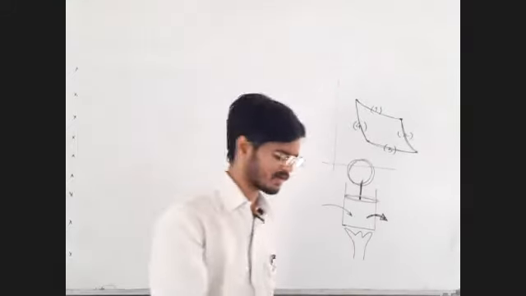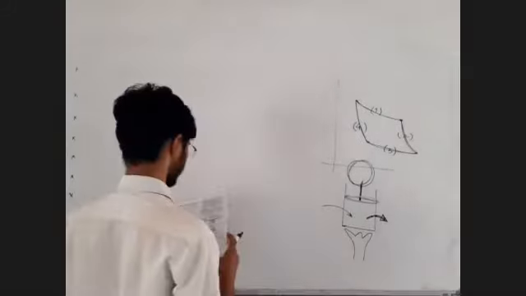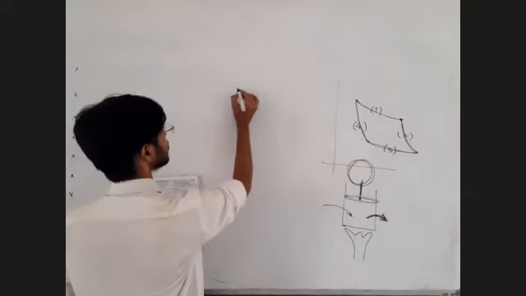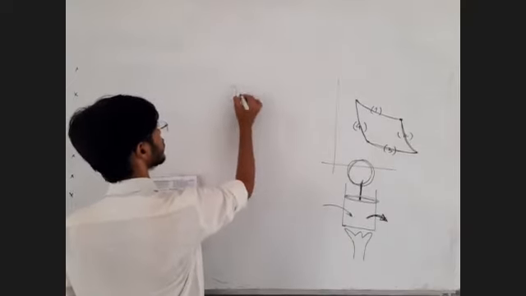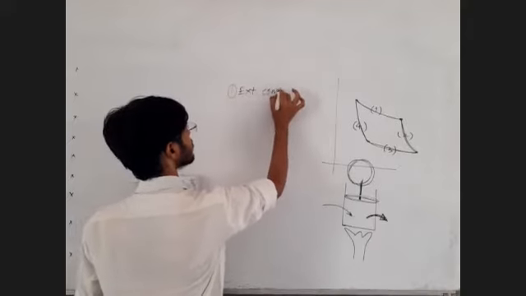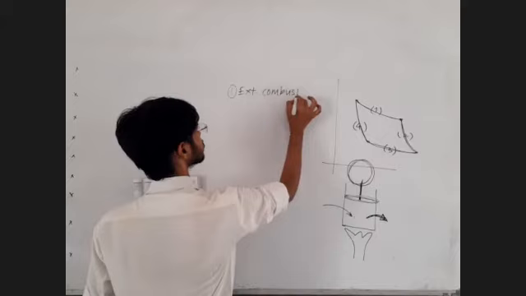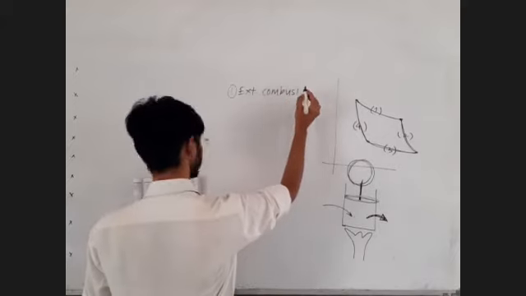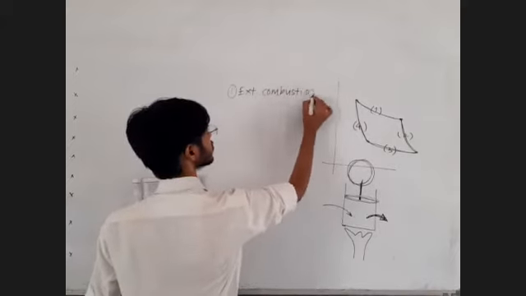So just make a small note, write it down. Types of heat engine. Number 1, external combustion engine.